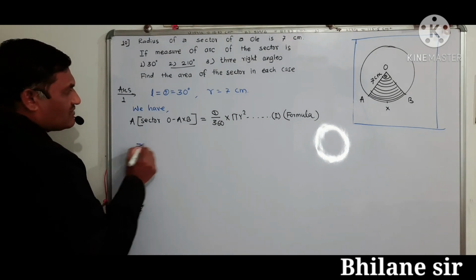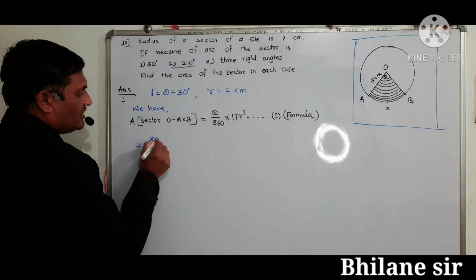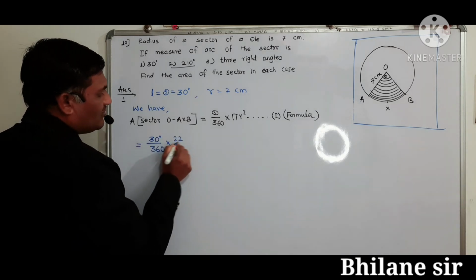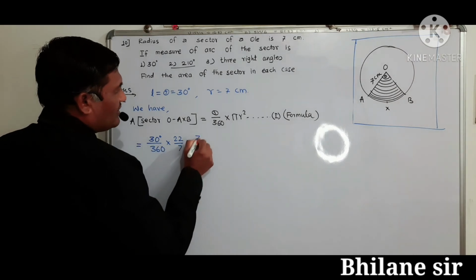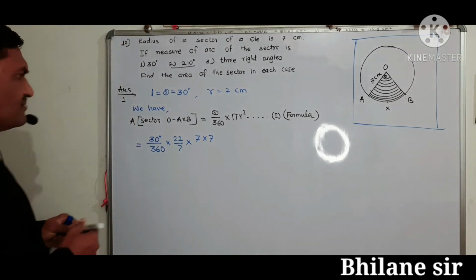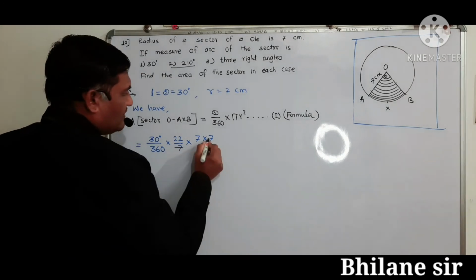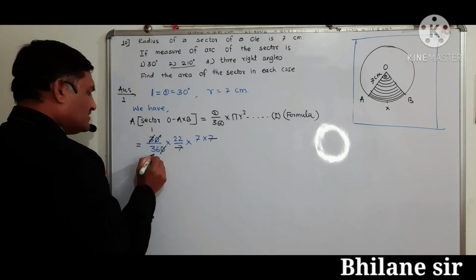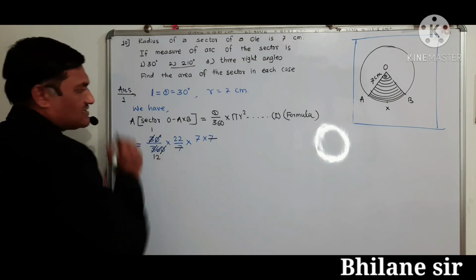Area of sector is equal to 30 degree upon 360 into 22 upon 7 into radius 7 into 7. Then now simplify here. This 7 get cancel. This 0 also cancel. 3 1s are 3, 3 1s are 3, 3 2s are 6.